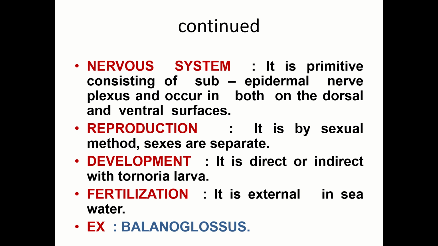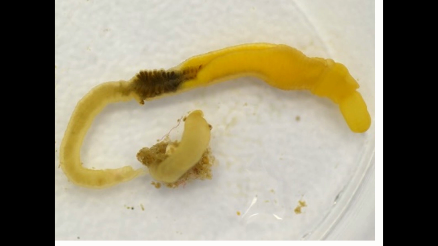For the details, you go through the book and see the details of Balanoglossus, then you will come to know whether these three diagnostic characters are present in these animals or not. Details will be seen. Anyway, in the next class I will be concentrating only on Balanoglossus, whether they are true chordates or not. That I will see in the next class.